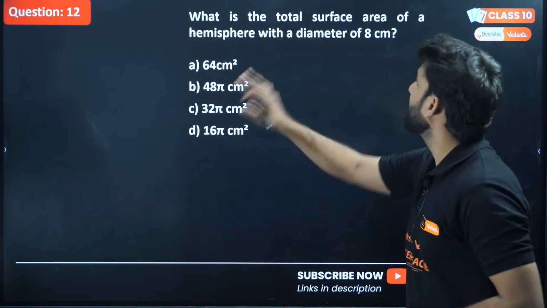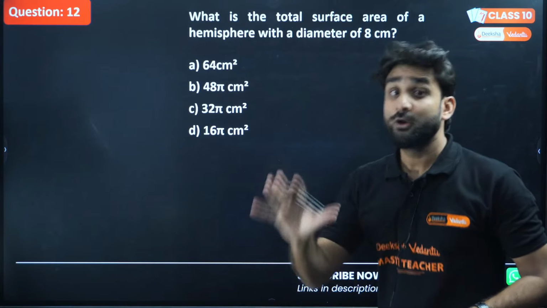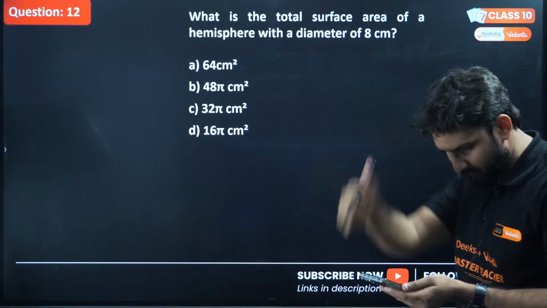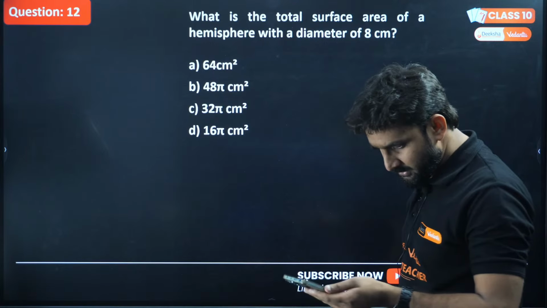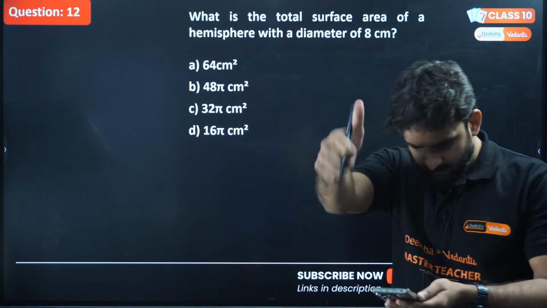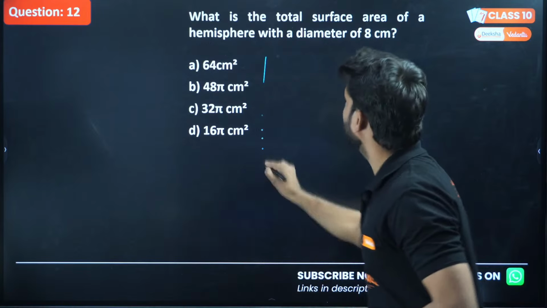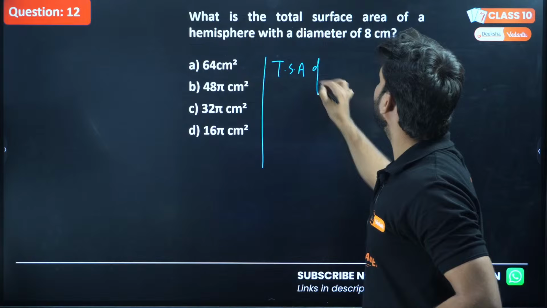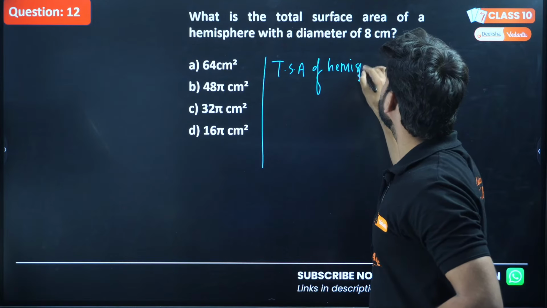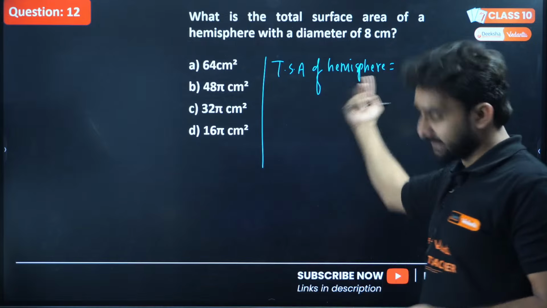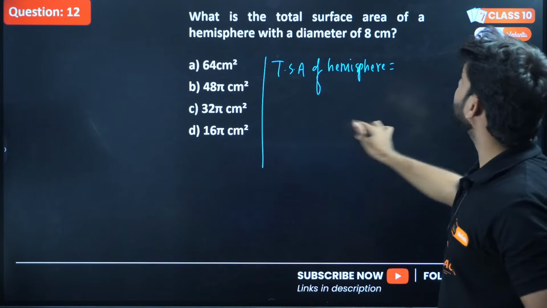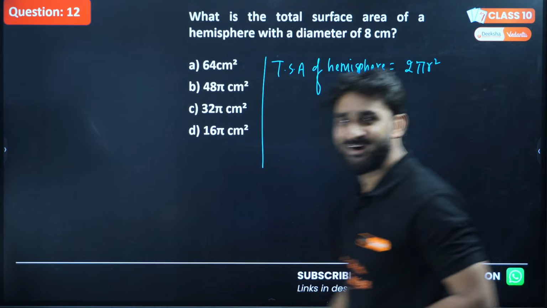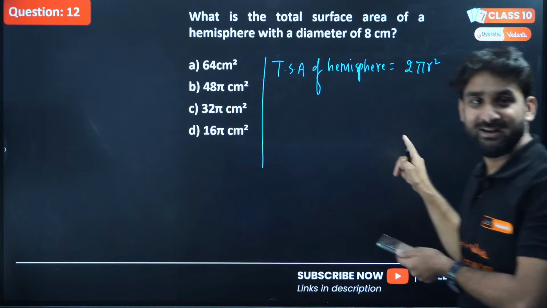Okay, so let's do it. We have to find out the total surface area of hemisphere. Do you know the formula of hemisphere? If anyone knows the formula, please write down the formula in the comment section. I want to check whether you know the formula or not. So the total surface area of hemisphere: the meaning of hemi is half, and the sphere is there, so half of sphere. So the total surface area of hemisphere is what? Is this the correct formula? I have written the formula.